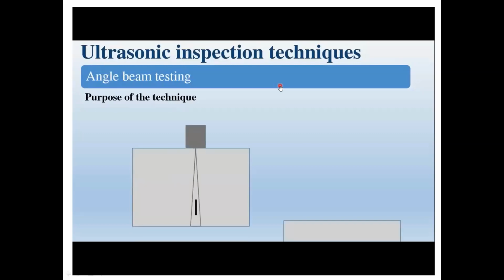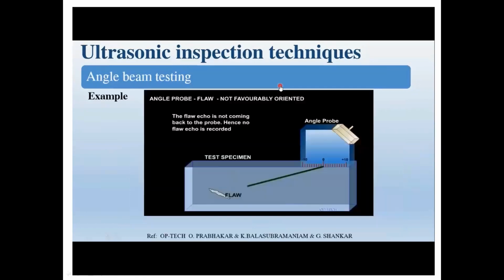Now, if you test this object in the straight manner, the sound wave is parallel to the defect, so we can't identify the defect because the defect is parallel to the beam. But if you send the waves in an inclined manner, you can find the defect. See this, we are sending the waves in an inclined manner. The flaw in this direction, we can easily find.